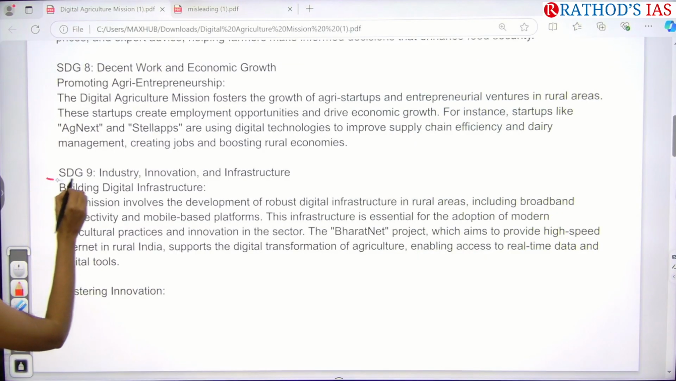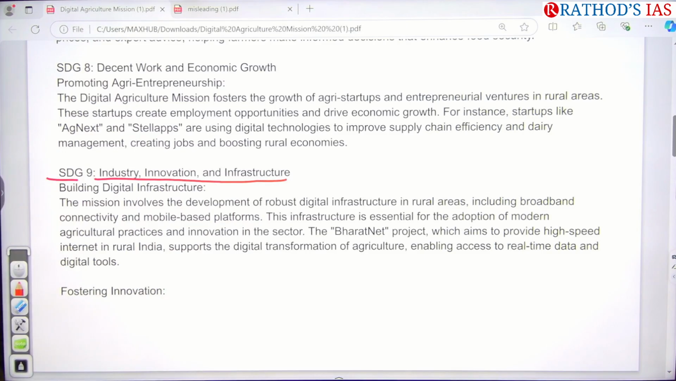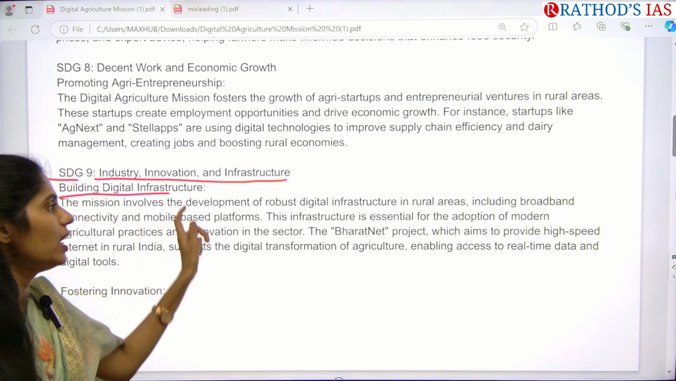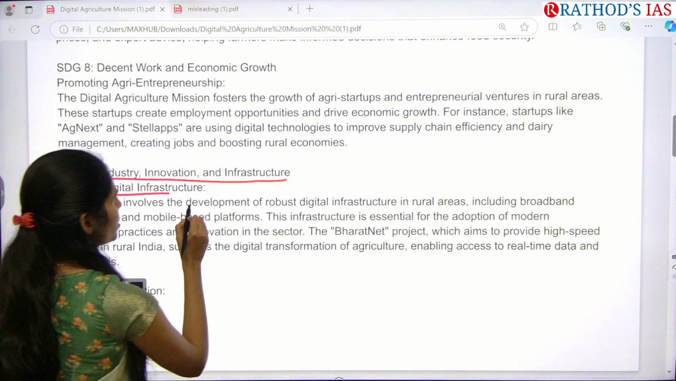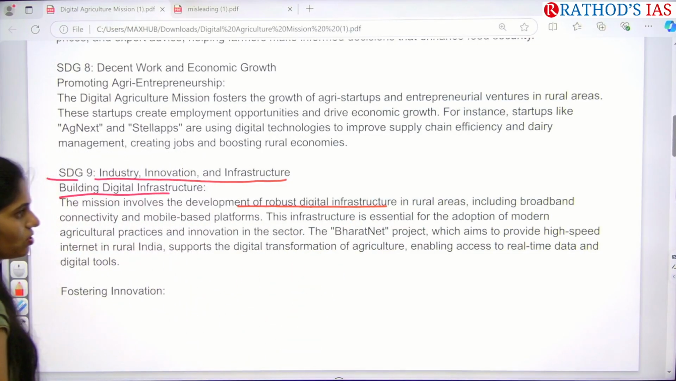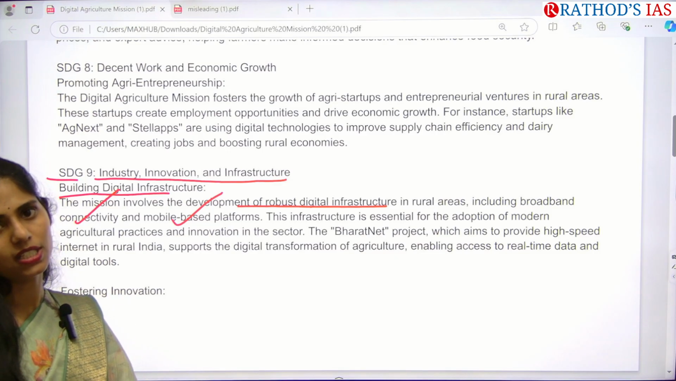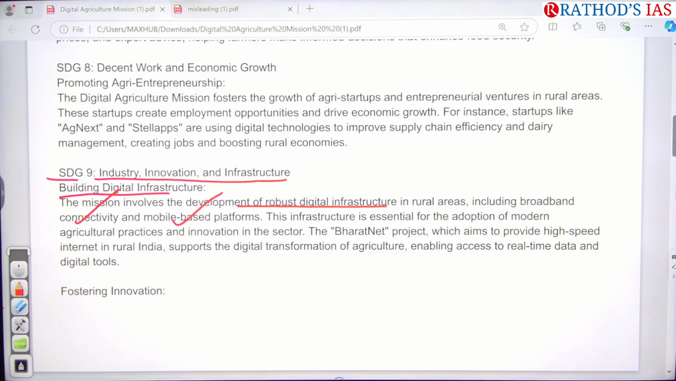And we have SDG 9, which talks about industry, innovation, and infrastructure. Through this agriculture digital mission, we are focusing on improving our digital infrastructure. This scheme is also focusing on the development of robust digital infrastructure in rural areas. Especially we are improving broadband connectivity, and focusing on mobile based platforms, especially BharatNet, the optical fiber net project of our government, which will be very helpful for the digital transformation of our agriculture. It will also be very helpful for enabling real time data.